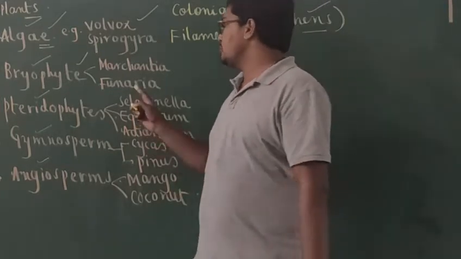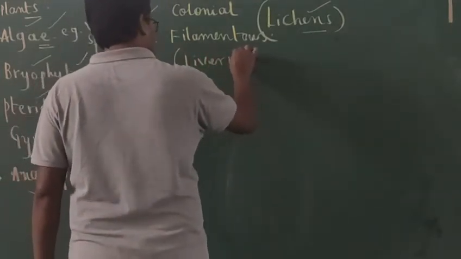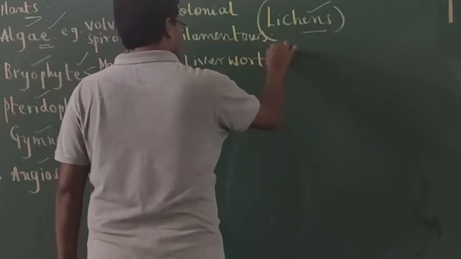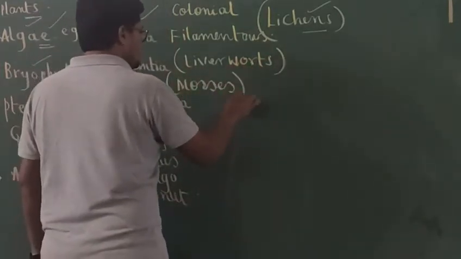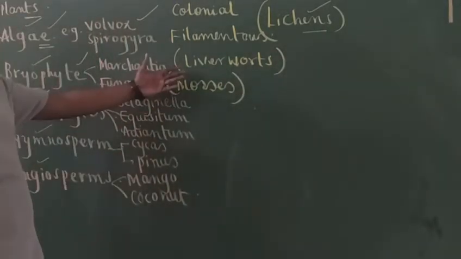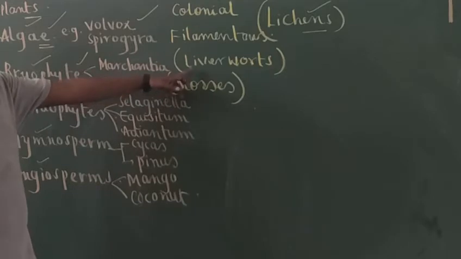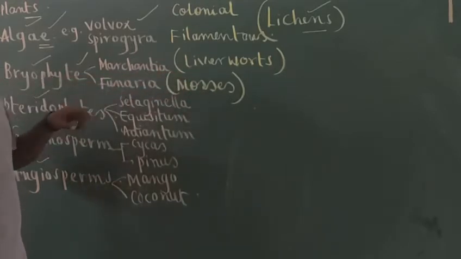Okay, so they include liverworts and mosses. Based on some structural differences, we classify them into liverworts and mosses. I have written examples here: Marchantia for liverworts, and for mosses the example is Funaria.